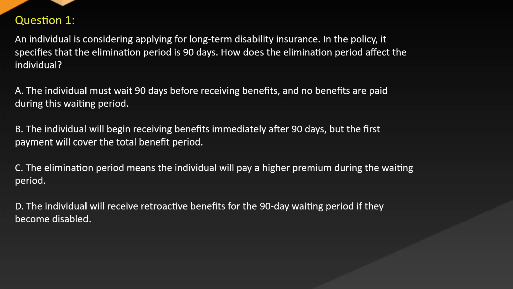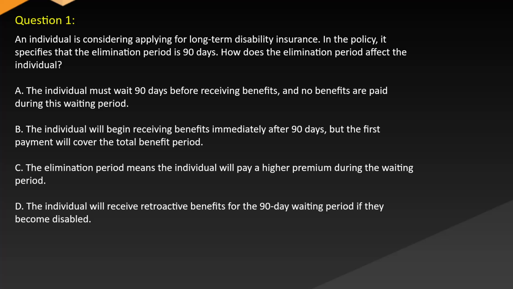Question 1. An individual is considering applying for long-term disability insurance. In the policy, it specifies that the elimination period is 90 days. How does the elimination period affect the individual? A. The individual must wait 90 days before receiving benefits, and no benefits are paid during this waiting period.